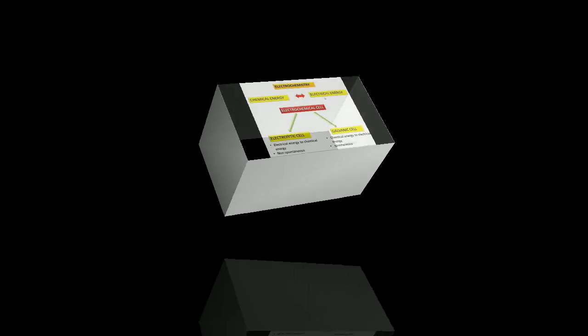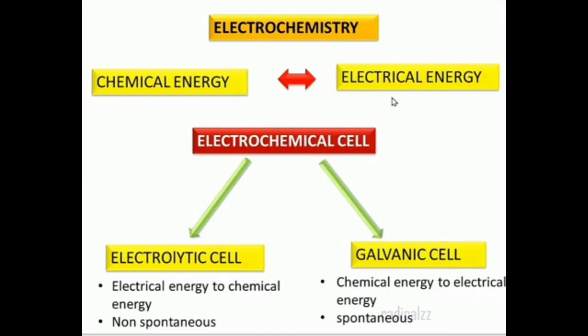These interconversions are carried out by using some devices known as electrochemical cells.